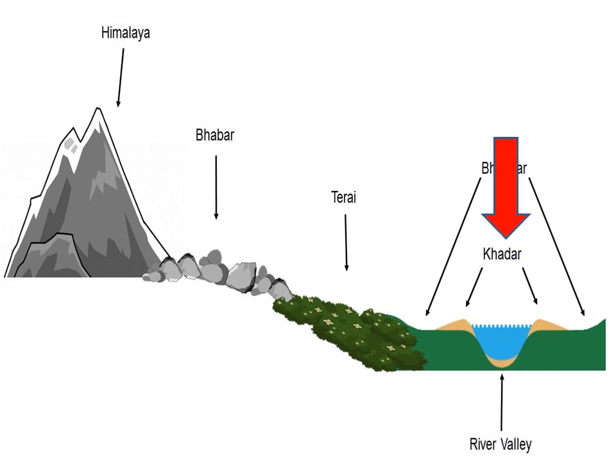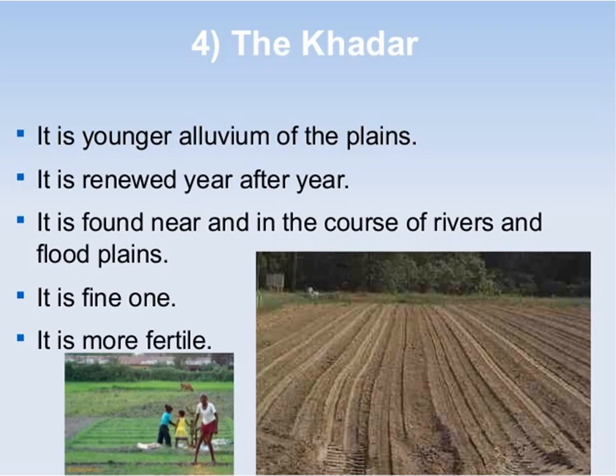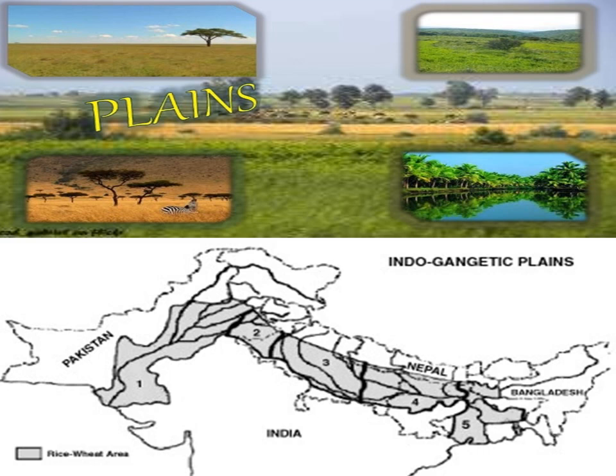The Khadar Plains. The new alluvium tracts along the coast, middle of the river. They are deposited during the rainy season. It consists of sand, silt, clay and mud. It is highly fertile. The Khadar Plains. It is younger alluvium of the plains. It is renewed year after year. It is found near and in the course of rivers and floodplains. It is a fine one. It is more fertile.